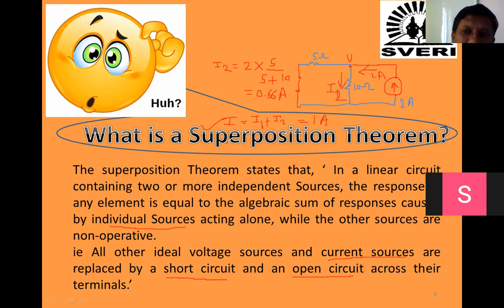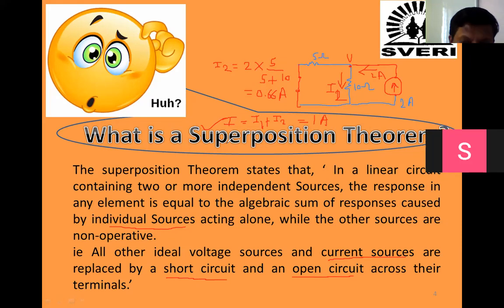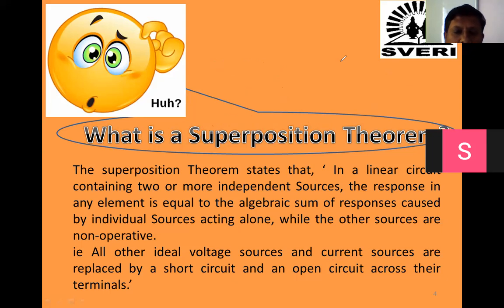So suppose 3 independent sources will be there. Suppose instead of 2 there are 3 independent sources, what do we do then? Suppose the circuit is like this: plus minus 5 volt. This is resistor 5 ohm. Next, this is resistor 10 ohm. This is resistor 15 ohm. This is current source 2 ampere.